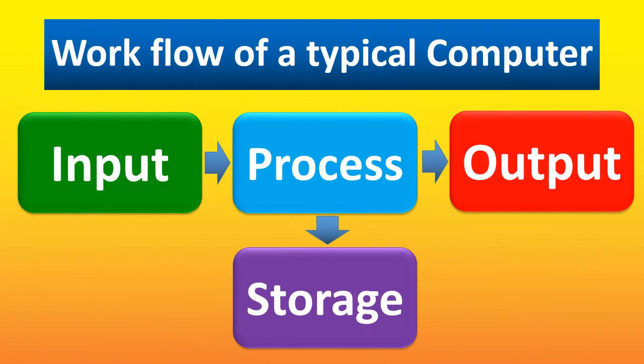Workflow of a typical computer. Now we all are using computers and mobile phones, so we know how it works. The first thing is we need to give input. Input could be data or instructions. Now, what are instructions? Instructions are apps, applications, or in computers we call them programs. So we need to install the apps or the programs to get the computer to work. Installing the programs or apps is known as giving input.